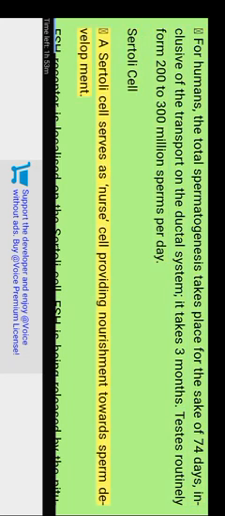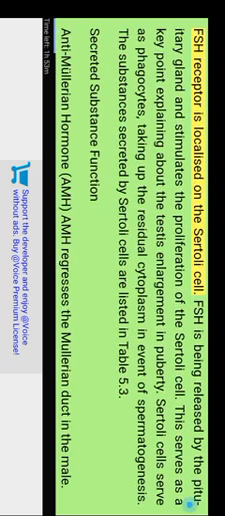Sertoli cell: a Sertoli cell serves as a nurse cell, providing nourishment towards sperm development. FSH receptors are localized on the Sertoli cell. FSH is released by the pituitary gland and stimulates the proliferation of the Sertoli cell. This is a key point explaining testis enlargement in puberty. Sertoli cells serve as phagocytes, taking up the residual cytoplasm during spermatogenesis. The substances secreted by Sertoli cells are listed in Table 5.3.